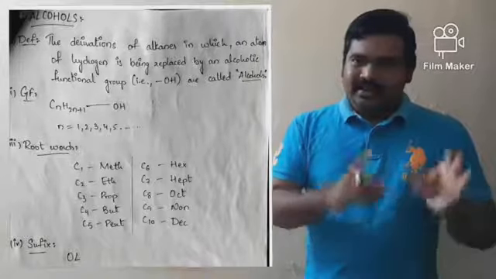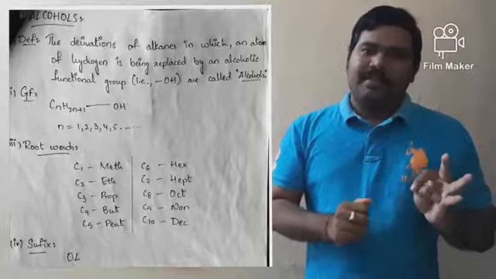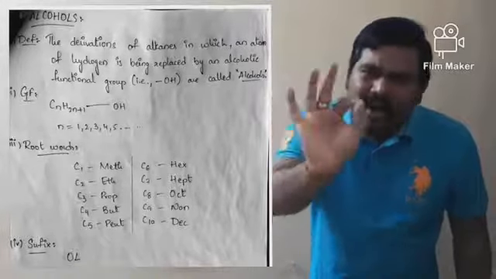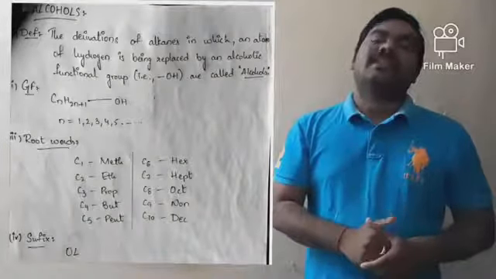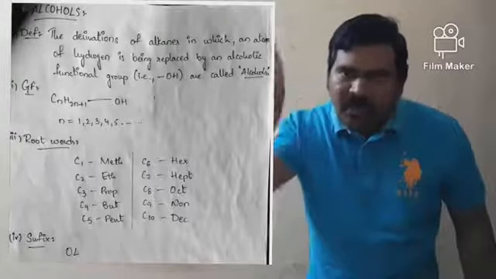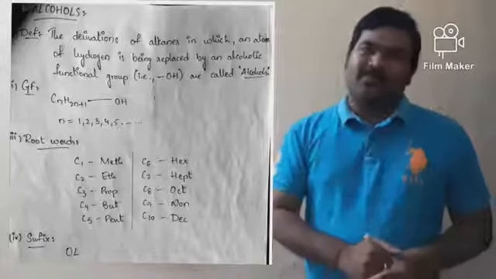Once again, those derivatives which are obtained by replacing one of the hydrogens in alkanes by an alcoholic functional group. Do you know what is an alcoholic functional group? Single bond OH is called the alcoholic functional group.